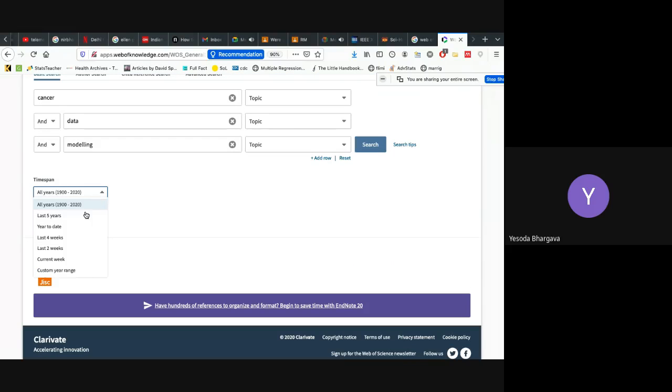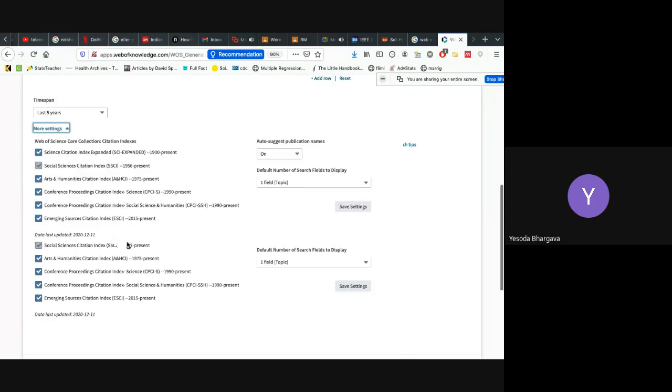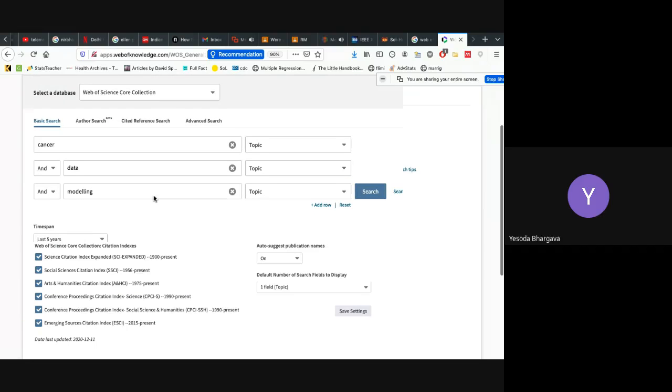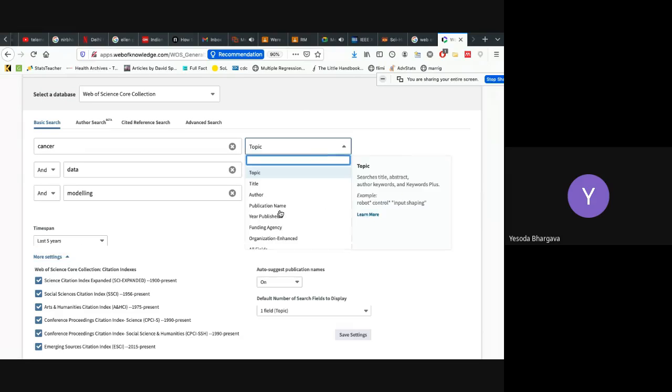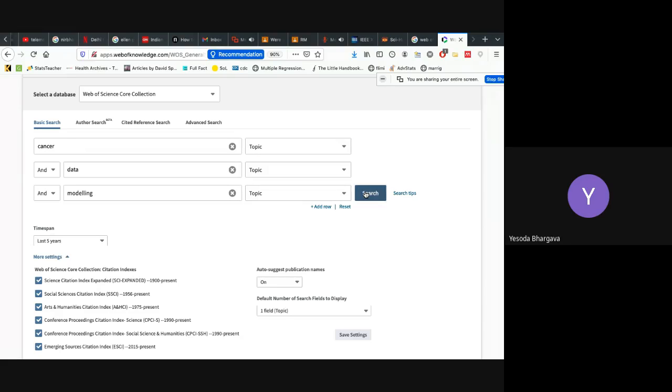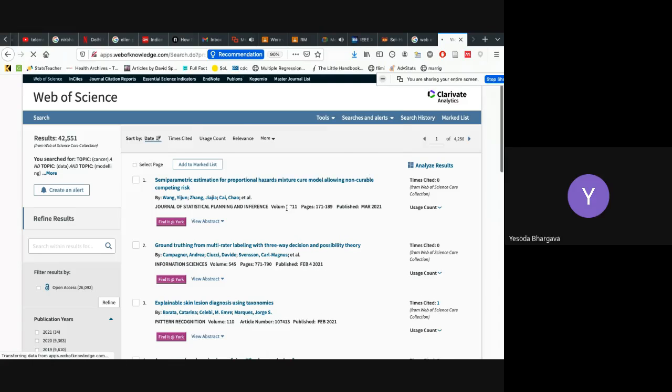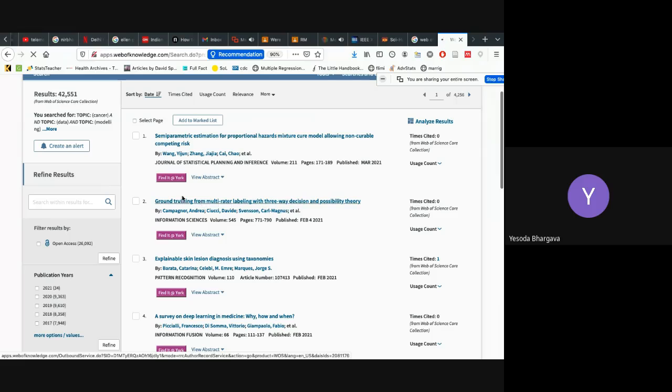And here we can select the duration. And these are the other journals which are part of Web of Science. So I can select from these the ones which I want or not. And then I can run my search. And here also I can choose whether this should occur in title, author, publication date, or things like that. So if I search, this is the result that comes.